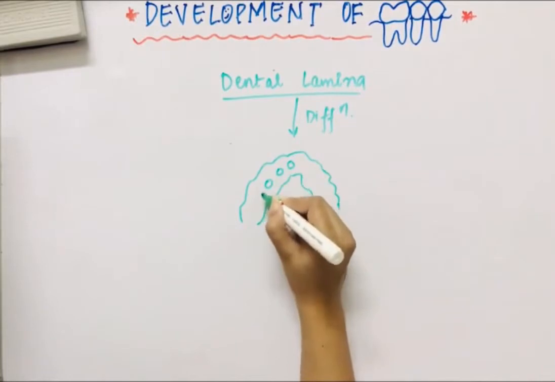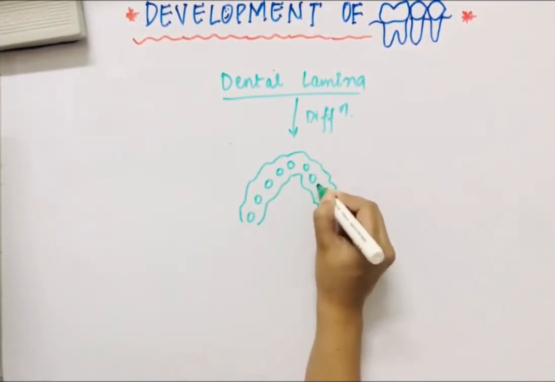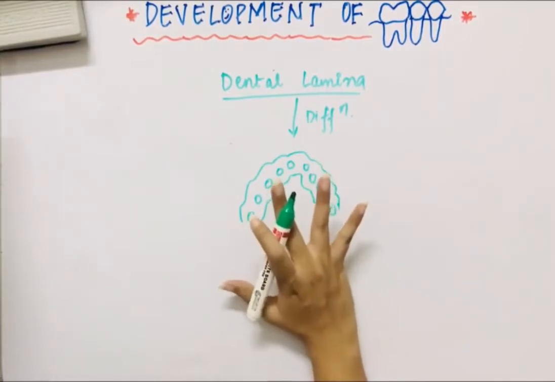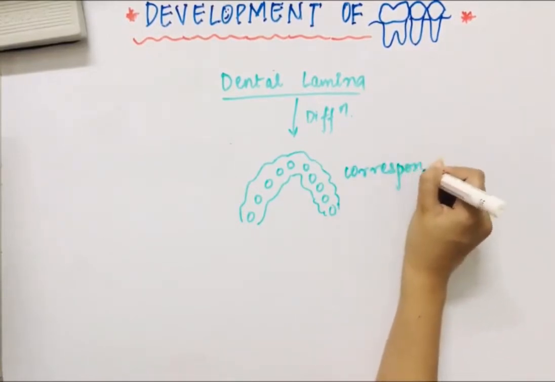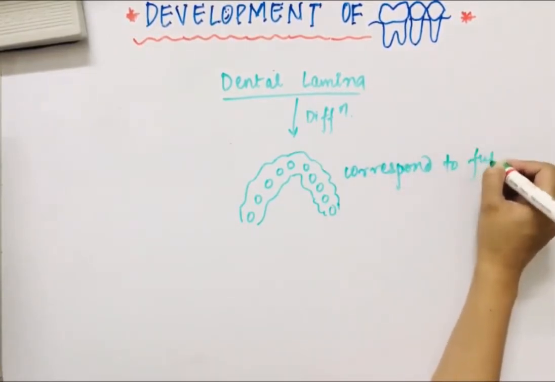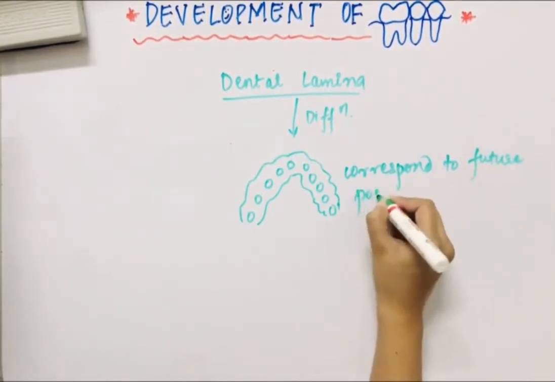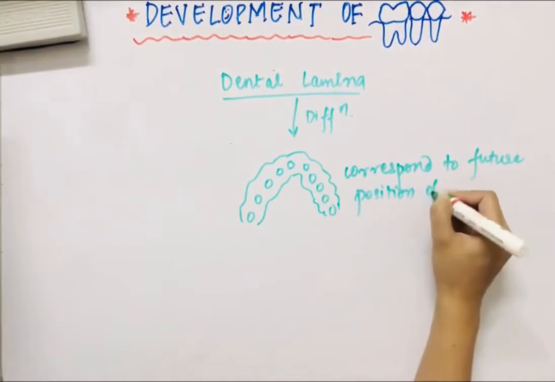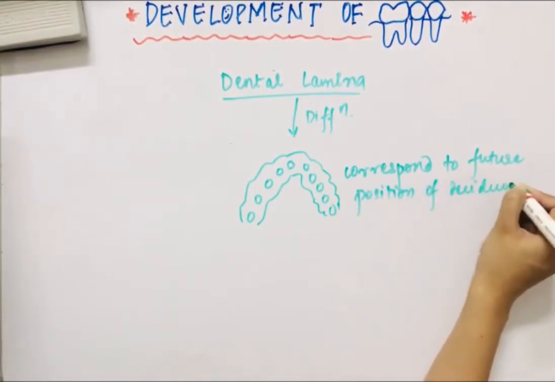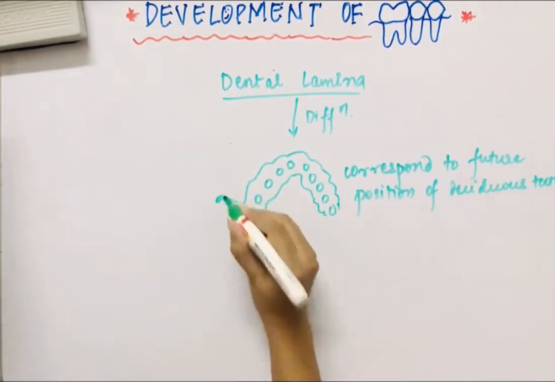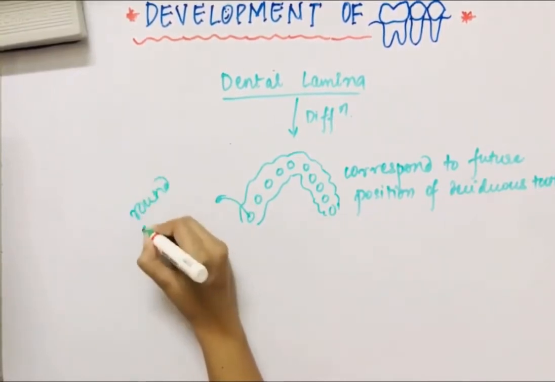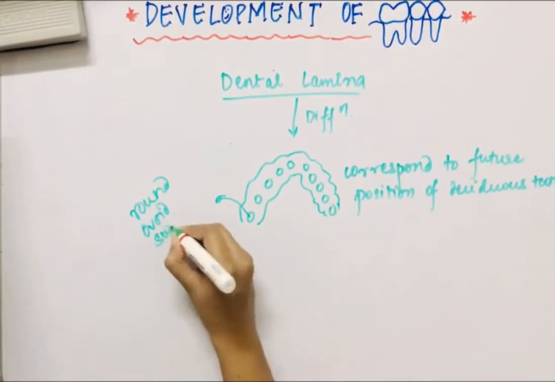1 2 3 4 5, 1 2 3 4 5. So these 10 points are formed in the dental lamina, which correspond to the future position of the deciduous teeth. They correspond to round ovoid swellings.